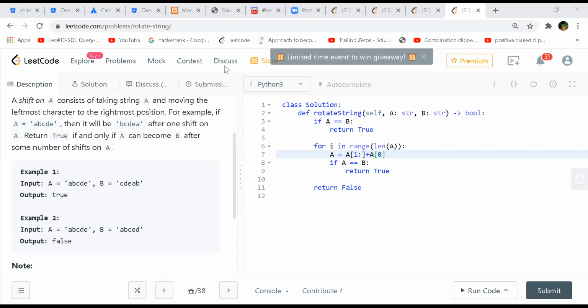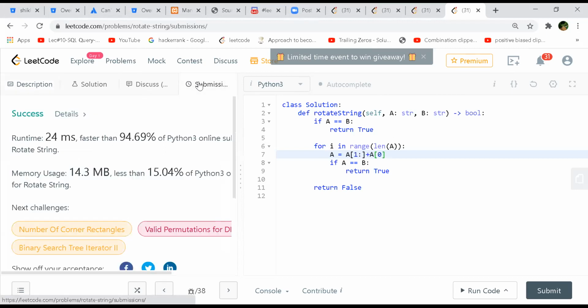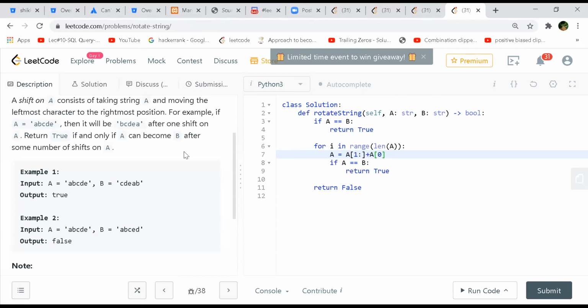And this also passes all your test cases in LeetCode, right? Yeah. So another way would be to just add. So this is a very good time complexity also. If you append A with A, correct? Yeah, we can use some extra space there and just look for B. That will be an additional space complexity, but it won't be O of n, right? Still O of 2n, it can be, no?